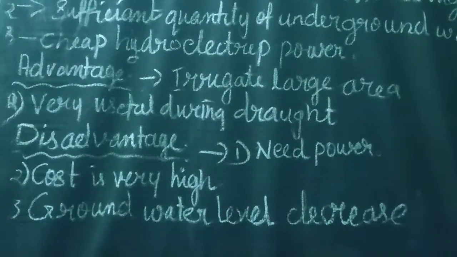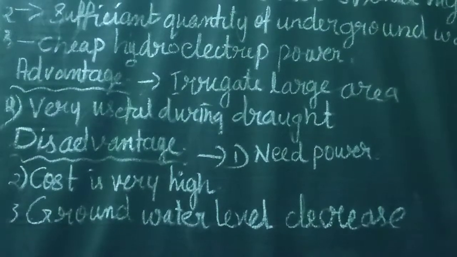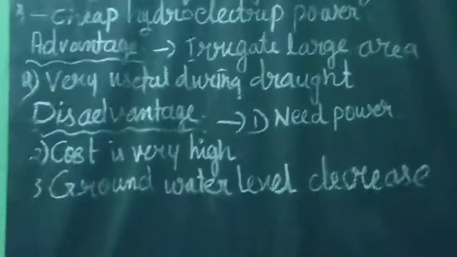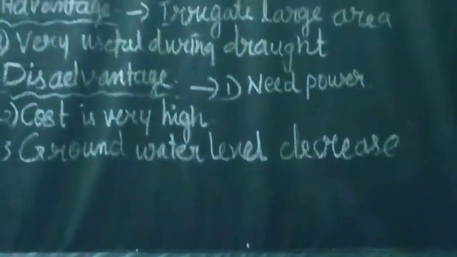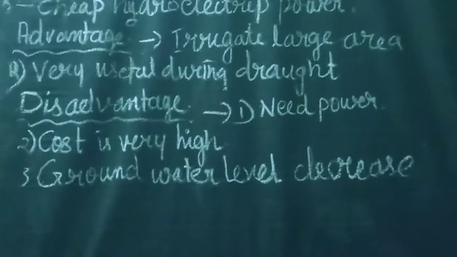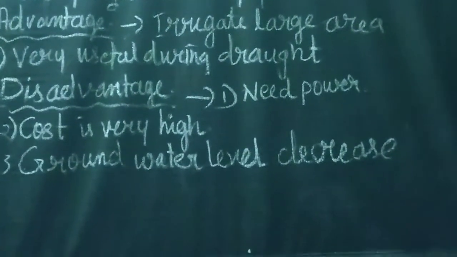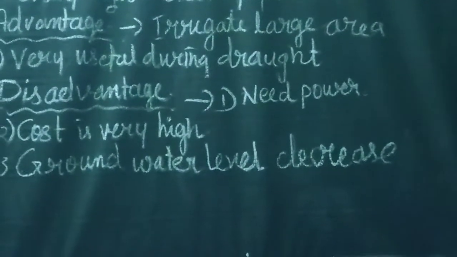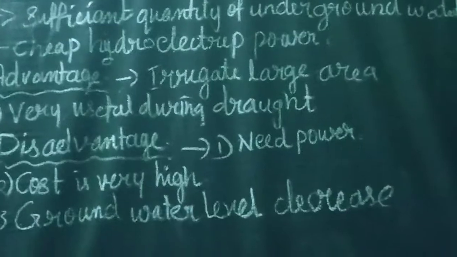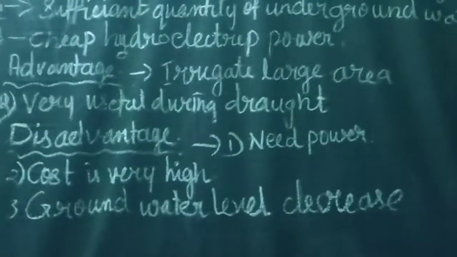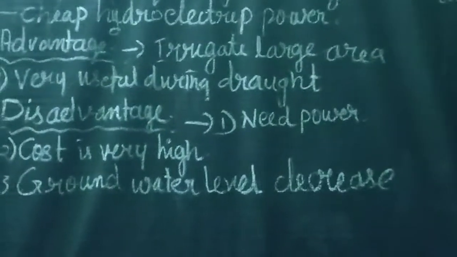They can irrigate a large area. They are a reliable source of irrigation. They can irrigate the field throughout the year. They have played a major role in the green revolution. Apart from that, with the help of these tube wells, some crops which need more irrigation or more rainfall water can grow in low rainfall areas also. With the help of these tube wells, farmers can cultivate the crop. For example, rice cultivation in Punjab is successful because of tube wells.